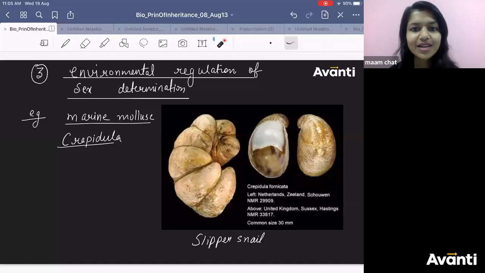Obviously it will happen in those organisms which are... what? Mammals? No. It never happens in mammals. The organisms which are lower than mammals, you will observe it. More you will observe it in lower organisms. So for example, Mollusca. There is a mollusc, you can see the name right on the screen: Crepidula.